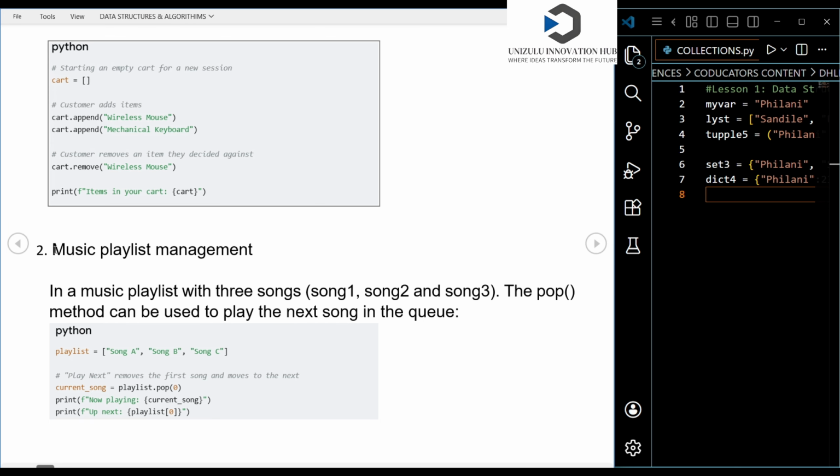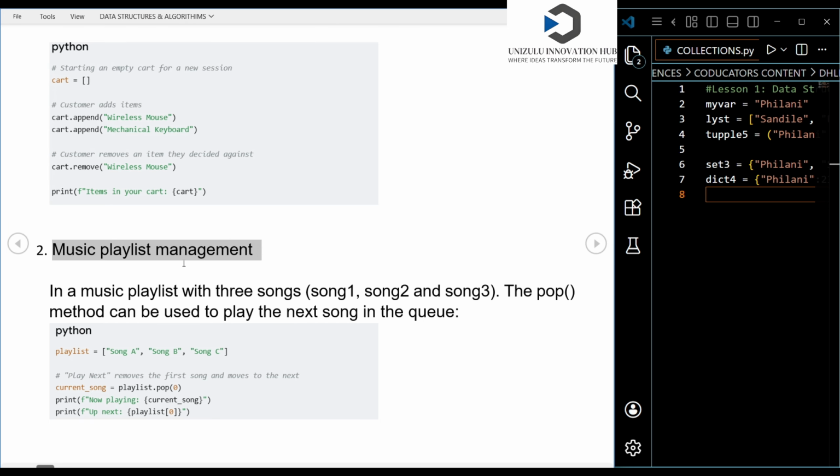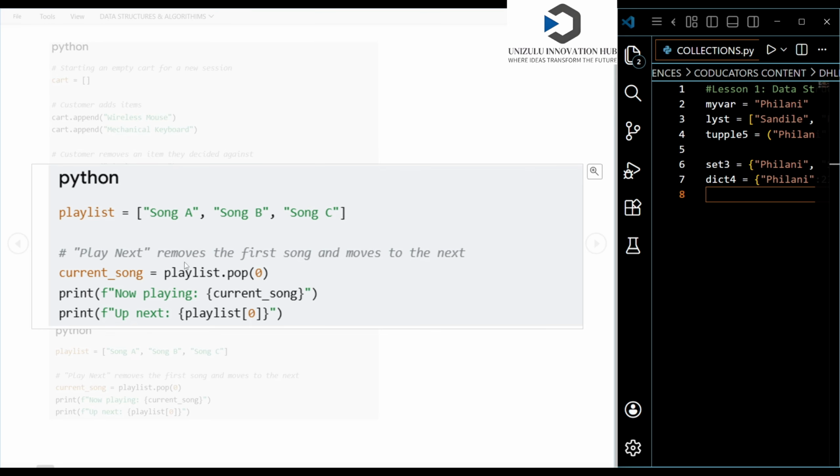Here's the second application that I have for you, music playlist management. Remember, you guys play music a lot on your phone. If you want to shuffle music, you use a list as well. So let's just look at this code, for example. Do not worry yourself about the syntax. In our next video, we're gonna go through the syntax one by one and how it works with this.